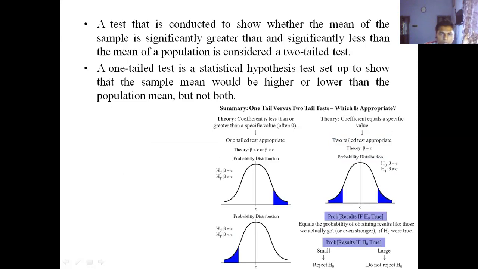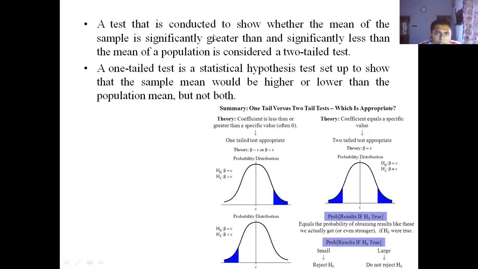There are two types of tests you will find. One is the two-tailed test and one is the one-tailed test. A test that is conducted to show whether the mean of the sample is significantly greater than or significantly less than the mean of a population is considered a two-tailed test. A one-tailed test is a statistical hypothesis test set up to show that the sample mean would be higher or lower than the population mean, but not both.